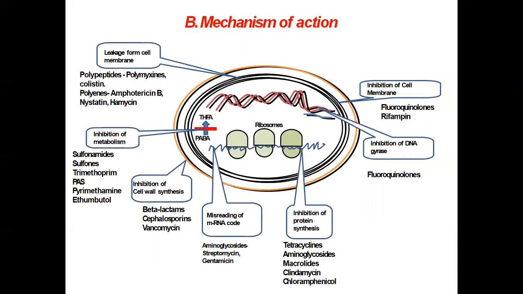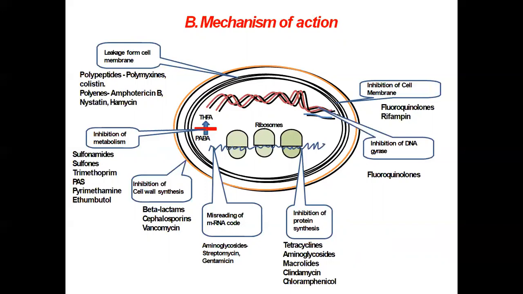Then another mechanism is leakage from the cell membrane. Here also, if the cell membrane is not formed, or if there is a leakage, then water or air goes inside, causing bursting of the bacteria.